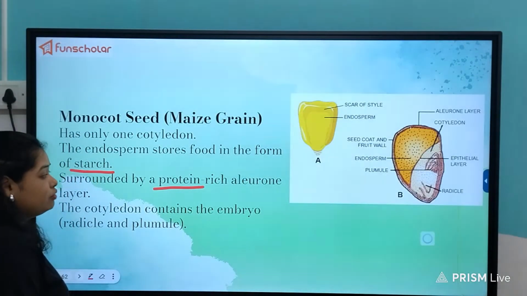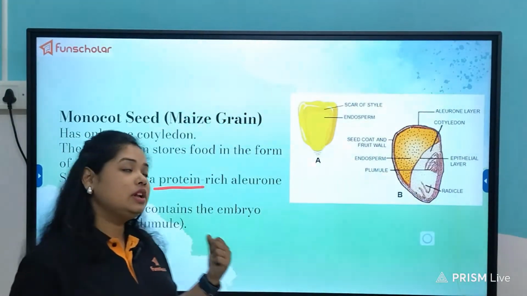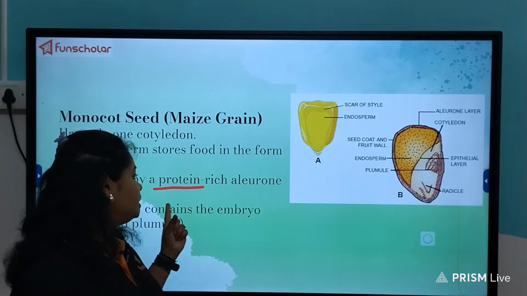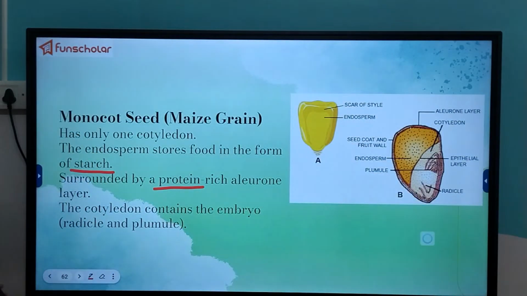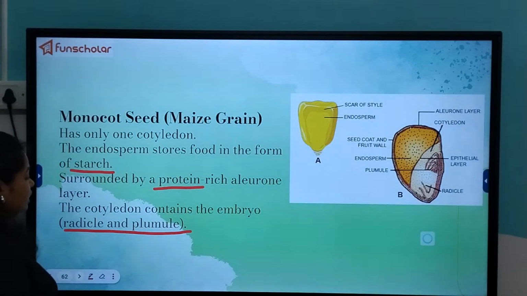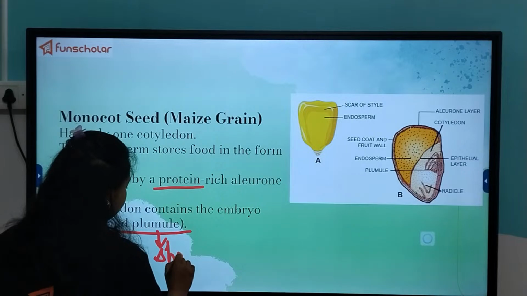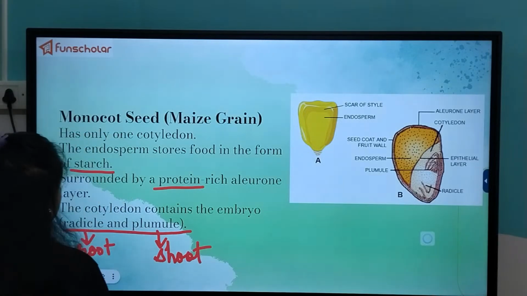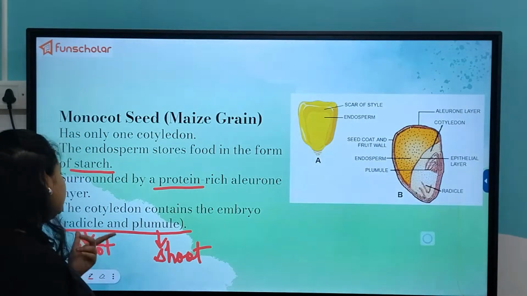Now why are proteins required? We all know protein is body building in nature. So in this manner it will provide the protein to the growing embryo so that the embryo can develop properly. Then the cotyledon contains the embryo, the radicle, and the plumule. What are the radicle and the plumule? The radicle is the portion from which the root will grow, and the plumule is the portion from which the shoot will grow. So these are the two parts, and in the embryonic stage they are known by these two names.